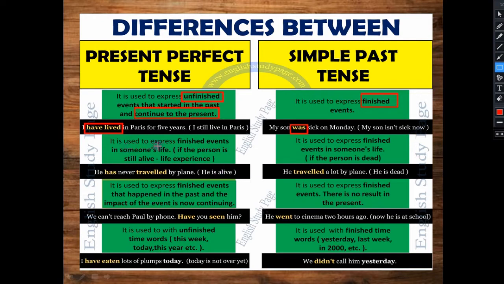Next one, it is used to express a finished event in someone's life if the person is still alive, or a life experience. Like, say, he has never traveled by plane.